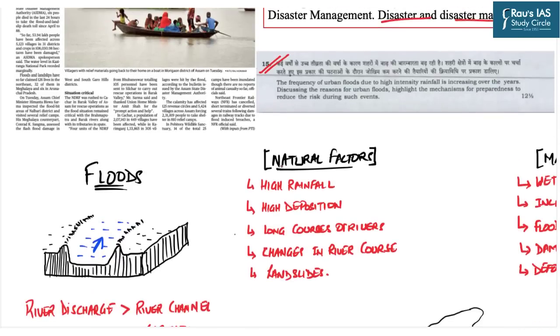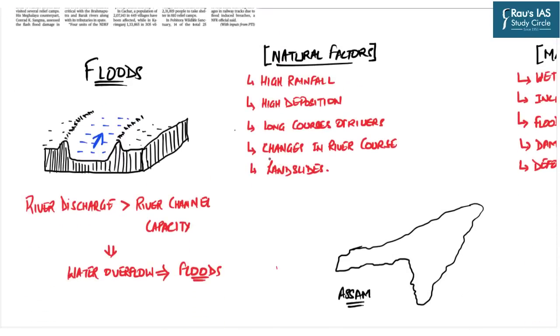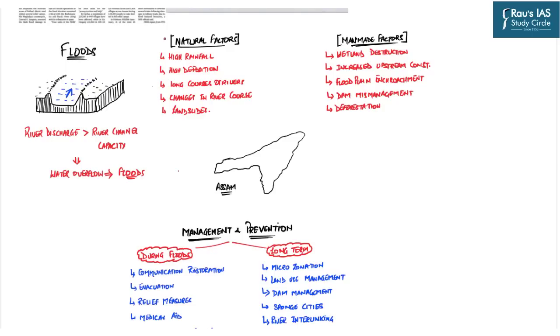In this session, today we will discuss the basic concept of floods. What are the factors which make Assam state highly vulnerable to floods every year? Those are a combination of natural factors as well as man-made factors. In the last, we will discuss the management and prevention strategies. This we will cover in two broader components. First is the steps which must be taken during the floods, and the long-term steps as well. So now let us begin our discussion.